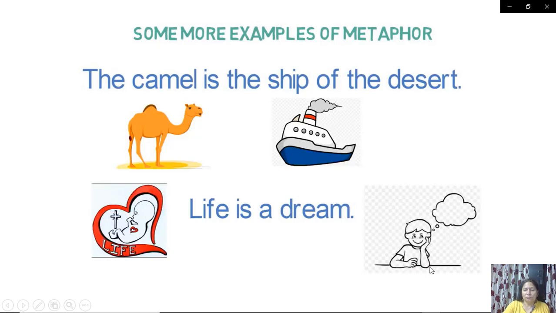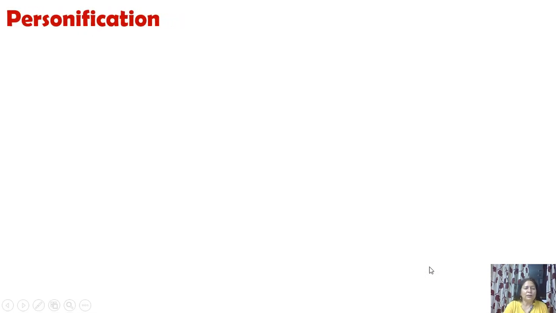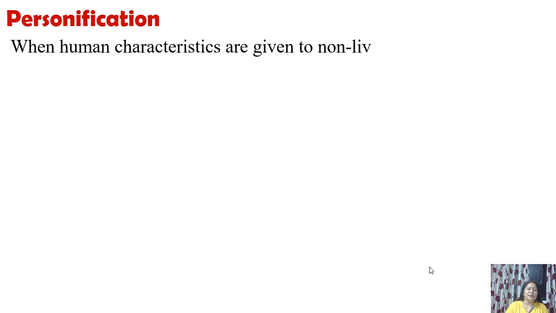Okay, so we go ahead. Personification. Next type of figure of speech is personification. In personification, non-living objects are treated as living objects when human characteristics are given to non-living objects or animals.